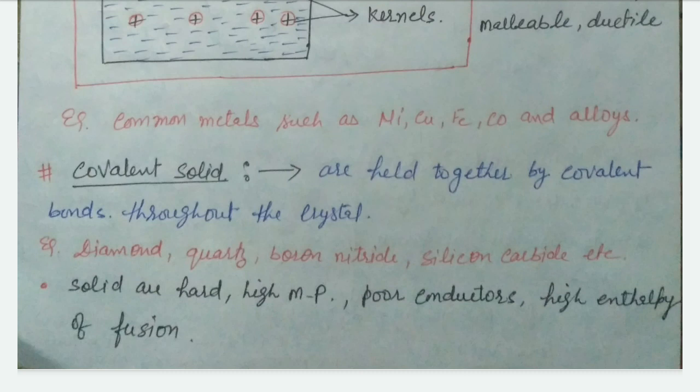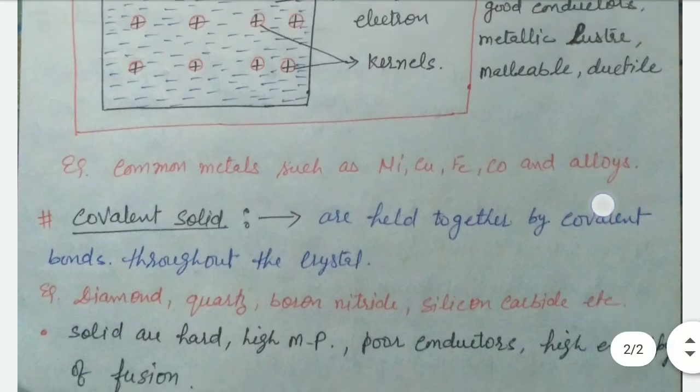Common examples are diamond, graphite, quartz, boron nitride, silicon carbide, etc. These are generally hard, with high melting point, poor conductors of electricity and heat, and high enthalpy of fusion. High enthalpy of fusion means they are not easily fused or cleaved. That is clear.